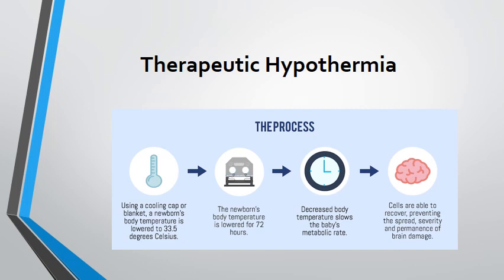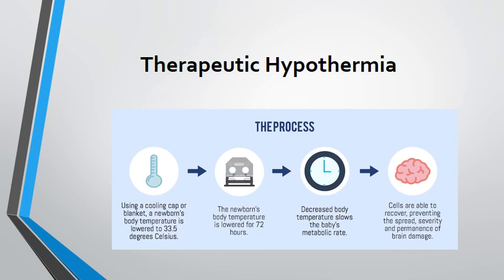Now, the new thing that has occurred over the last few years in the management of birth asphyxia is the role of therapeutic hypothermia. This therapeutic hypothermia actually prevents the secondary insult to the brain that we talked about earlier on. So, remember, the primary insult may not be under our control, but this secondary insult, if managed appropriately, can help in decreasing the morbidity and mortality.